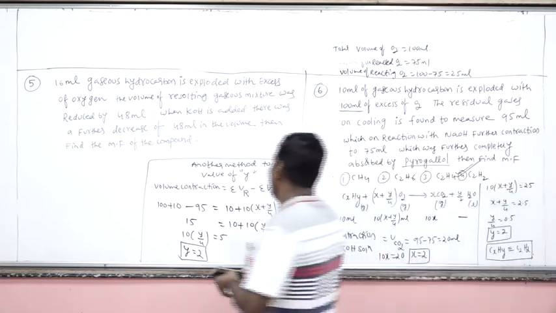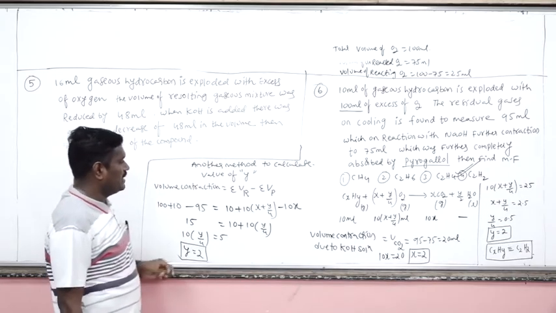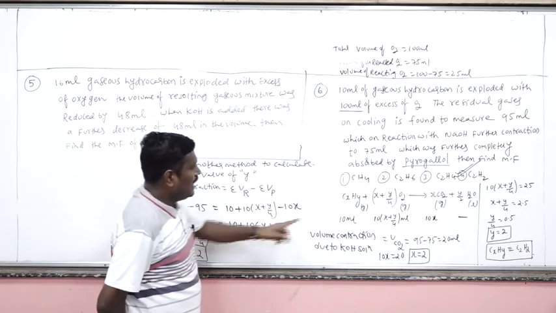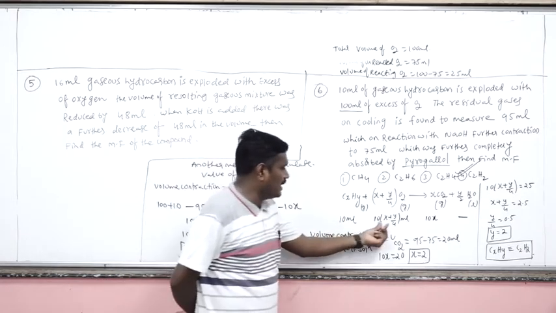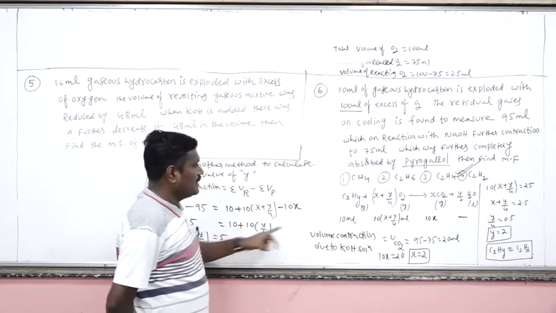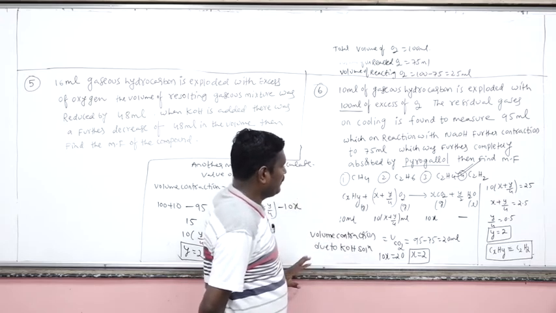Okay. Now this is another alternative method. Once again, volume contraction. What is the initial volume? Hydrocarbon 10 ml. How much of oxygen is required here? 10 plus x by 4. These are the gaseous reactants, completely consumed.